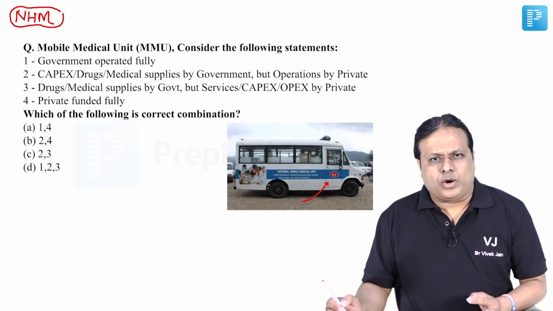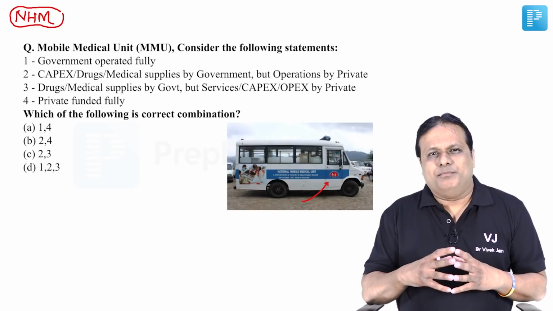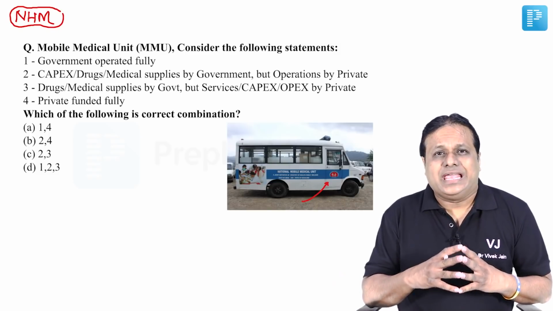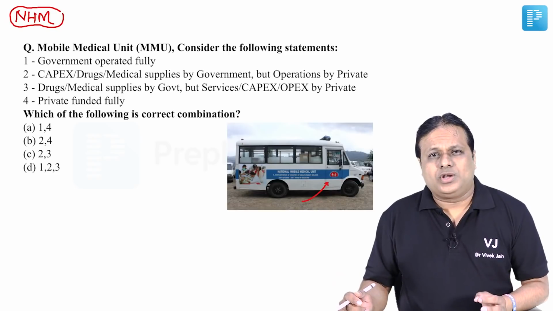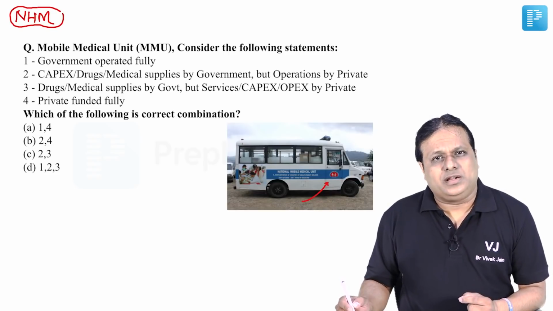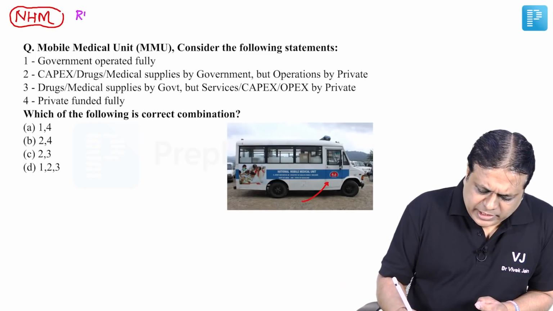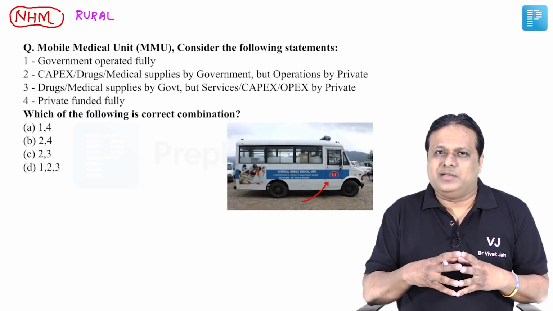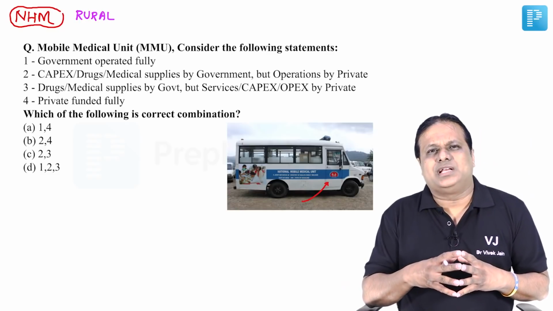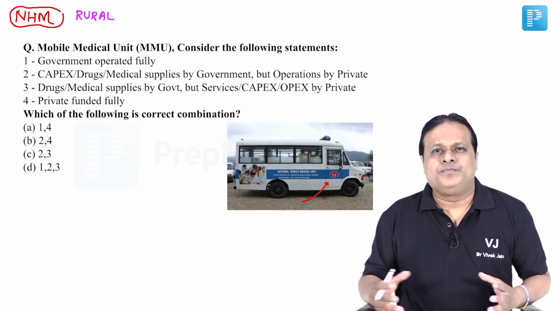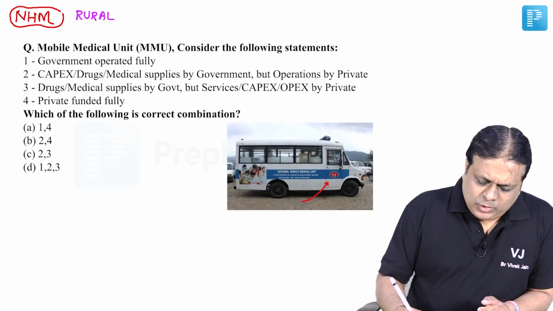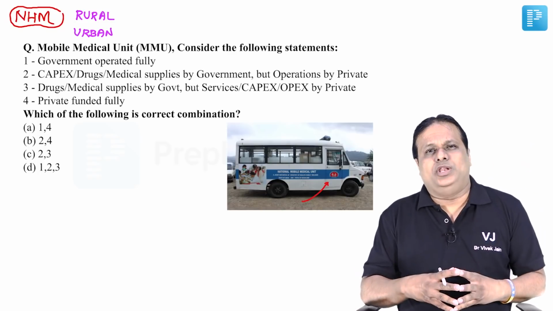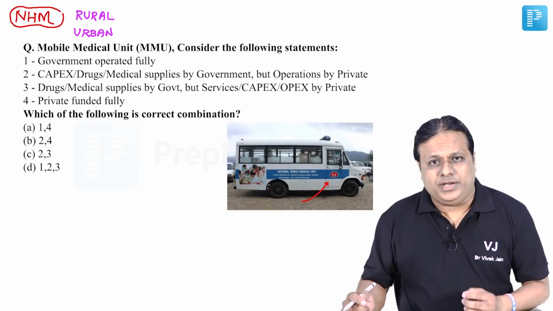Now what you need to know about these MMUs? These mobile medical units were launched to provide healthcare services to remote inaccessible areas of our country. So when we look at rural areas, this will include hilly areas, tribal areas, or other similar areas which are difficult to be reached through routine health services. When we look at urban areas, the target population is the marginalized communities.